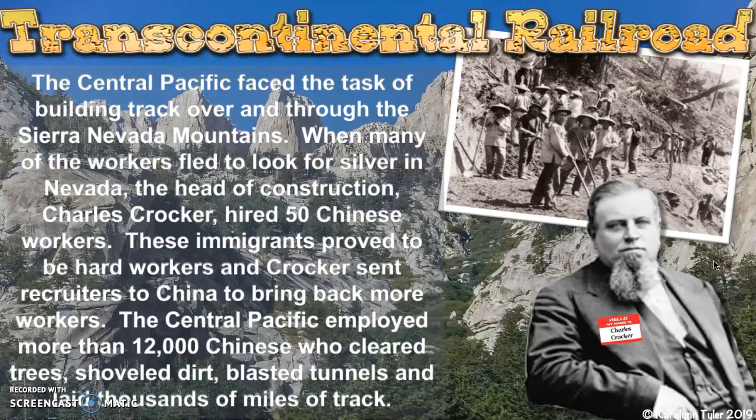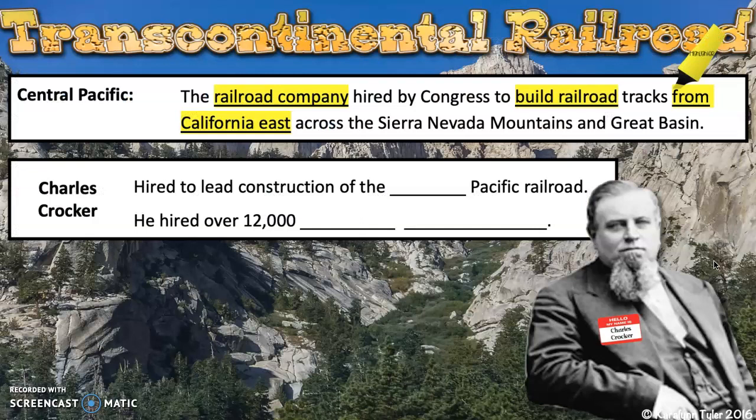So when we were talking about the Central Pacific Railroad, Central Pacific starts with C. California, where it begins, starts with C. Charles Crocker starts with C for both parts of his name, and Chinese workers start with C. So that makes it a lot easier for us to remember.